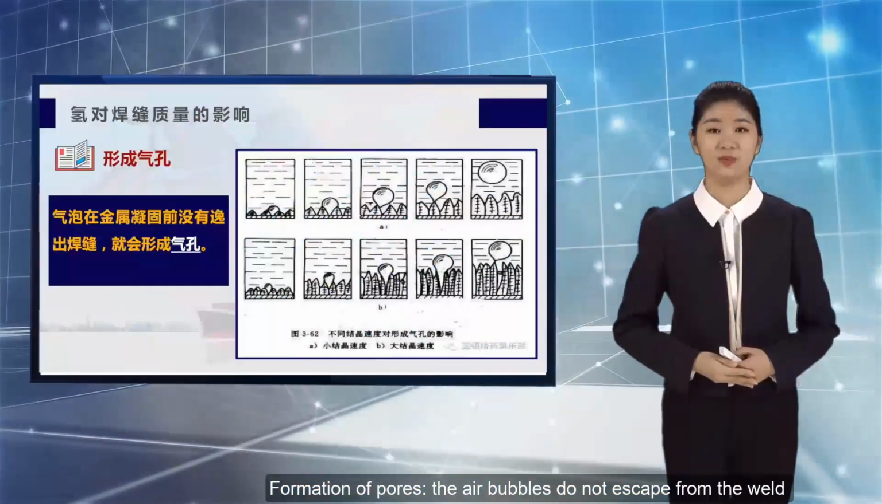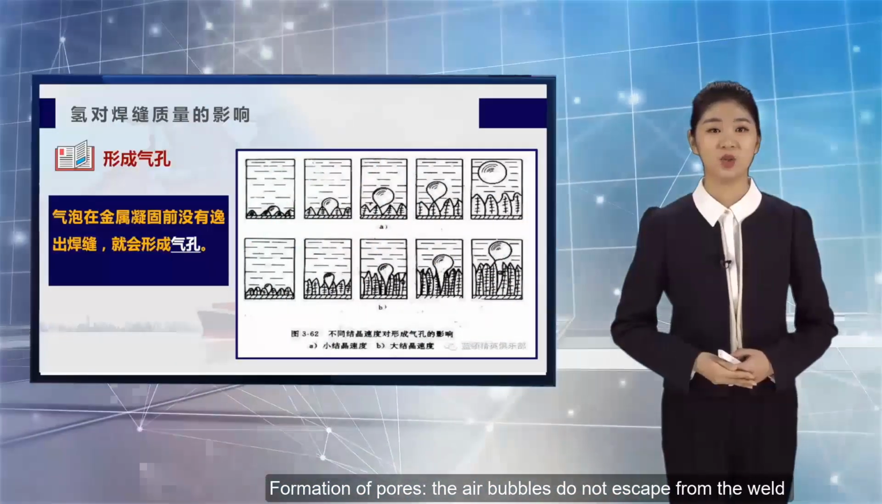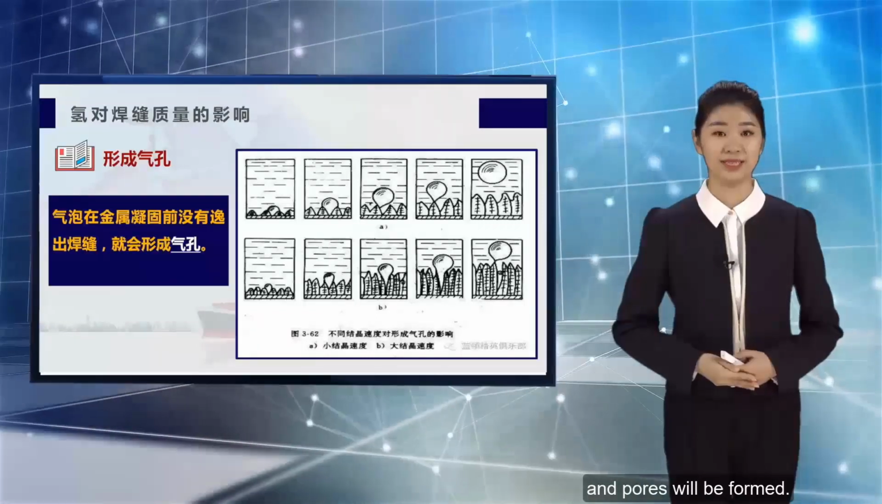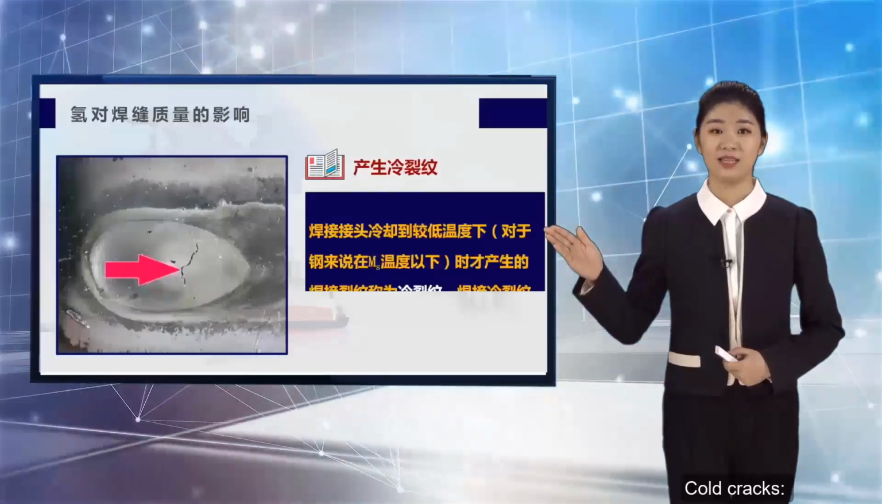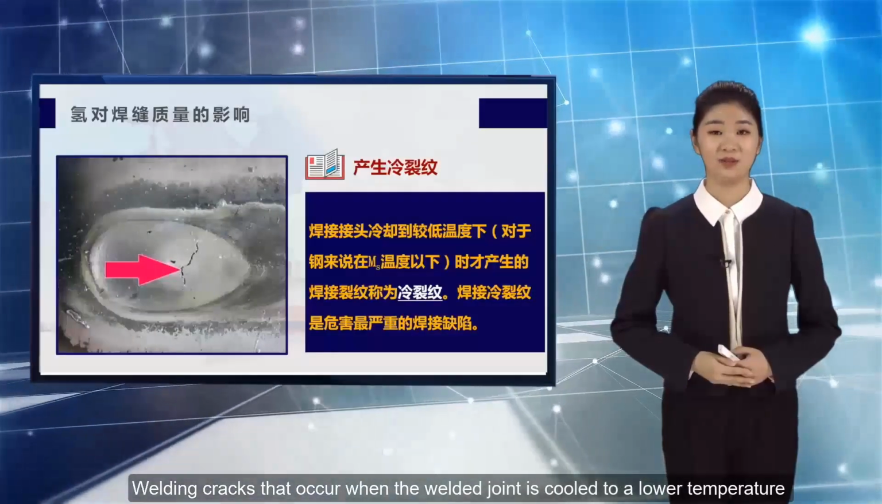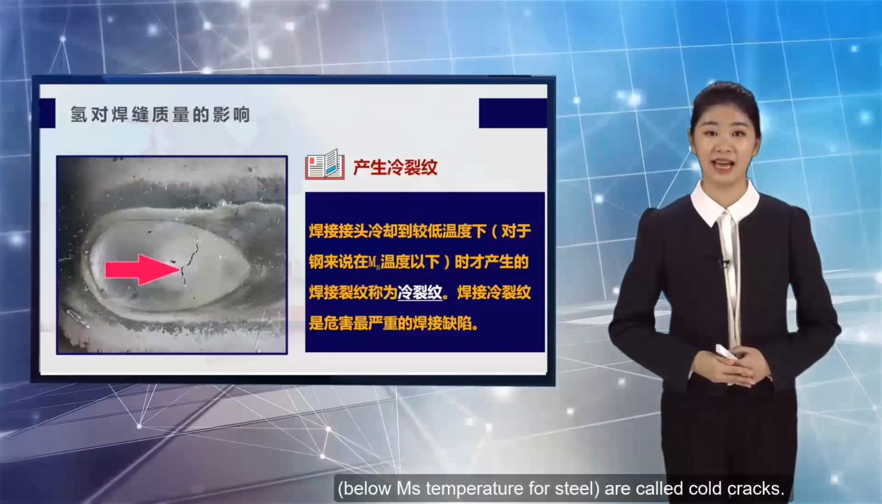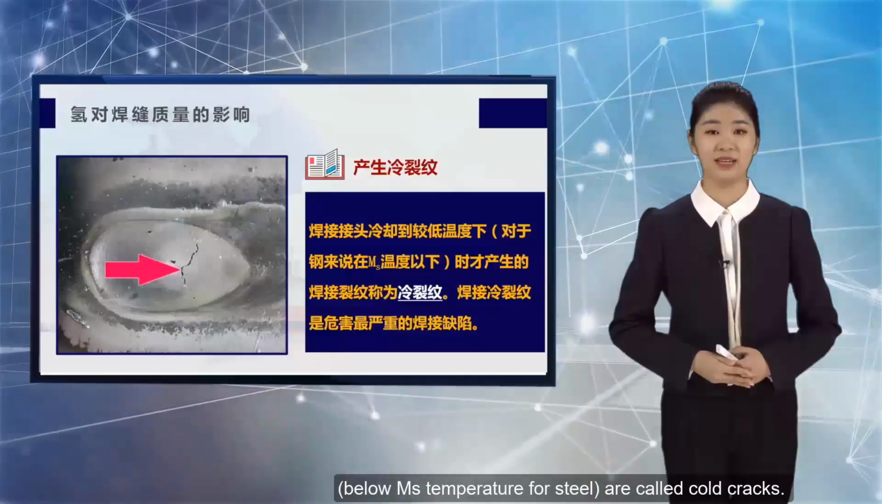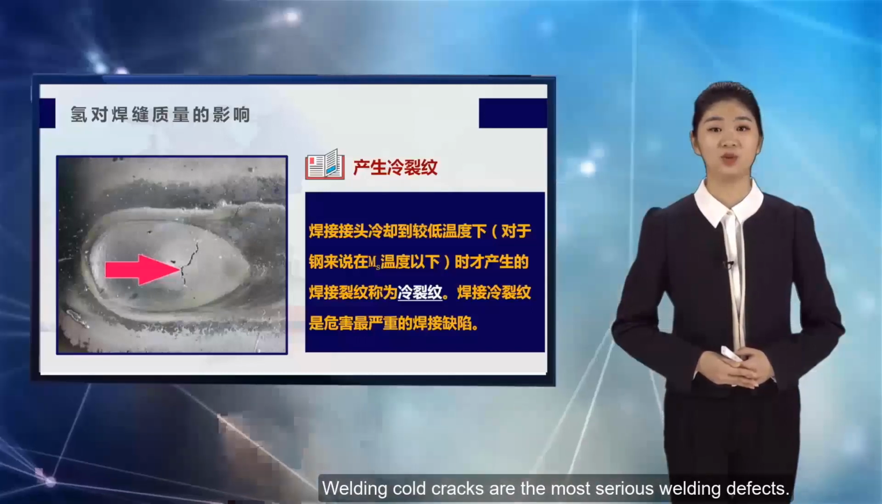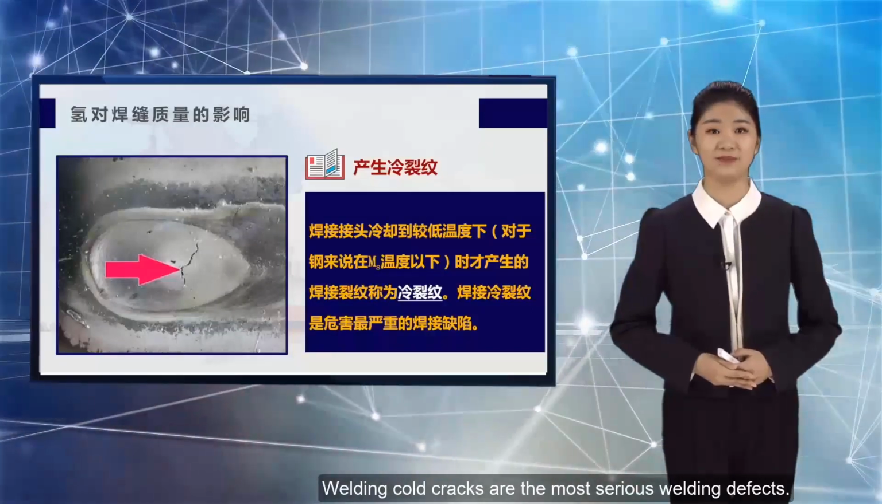Formation of pores: if the air bubbles do not escape from the weld before the metal solidifies, pores will be formed. Cold cracks: welding cracks that occur when the welded joint is cooled to a lower temperature, below the Ms temperature for steel, are called cold cracks. Welding cold cracks are the most serious welding defects.